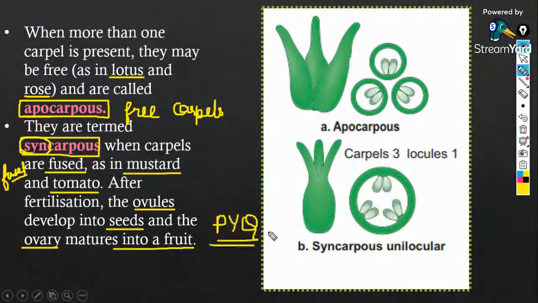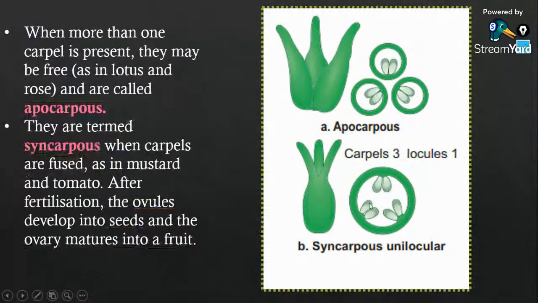Have you all got what is meant by apocarpous condition and syncarpous condition? After the entire chapter, I will take a separate session for the mnemonic for this morphology chapter. I will tell you all the examples inside this chapter as a single session at the end of the chapter. Done? So apocarpous condition is seen in lotus and rose, syncarpous condition is seen in mustard and tomato. After the session you will have the class, so please be careful.